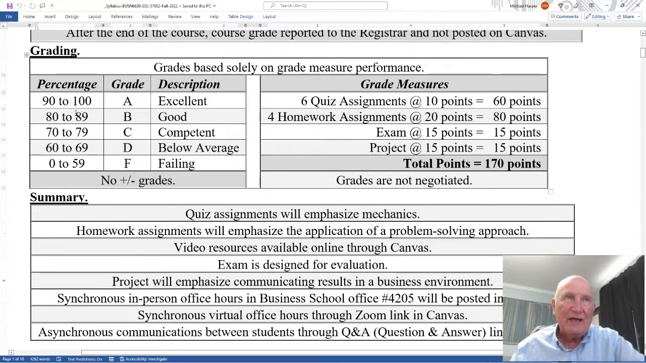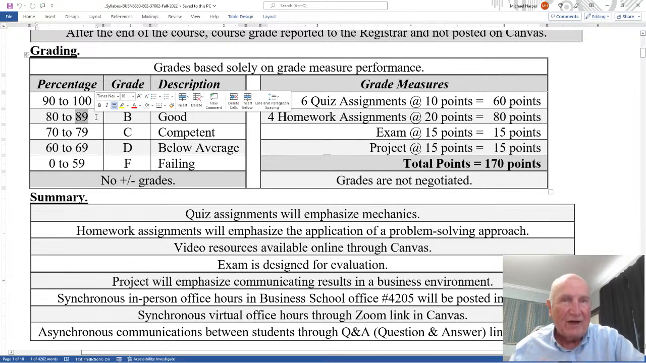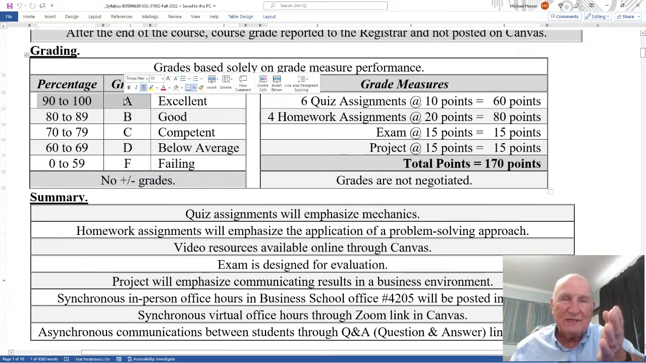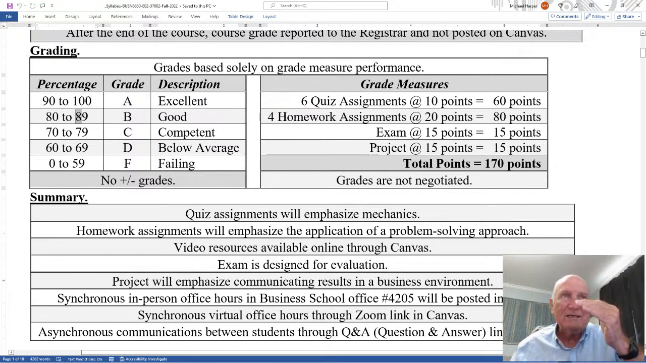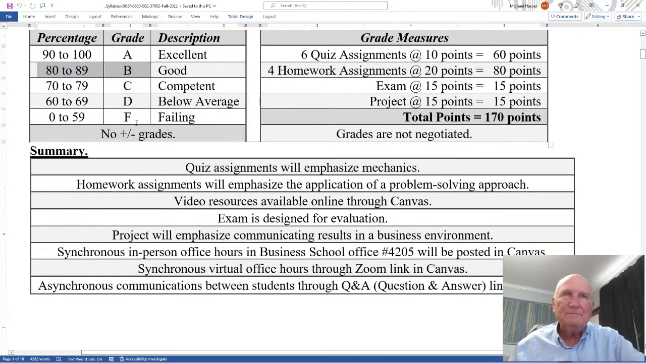It's a 10% scale, but I round up at 0.5%. For example, an 89.5% percentage, I round that up to 90%, which is an A. Less than 89.5% is rounded down to 89, which is a B. That's the strict cutoff.